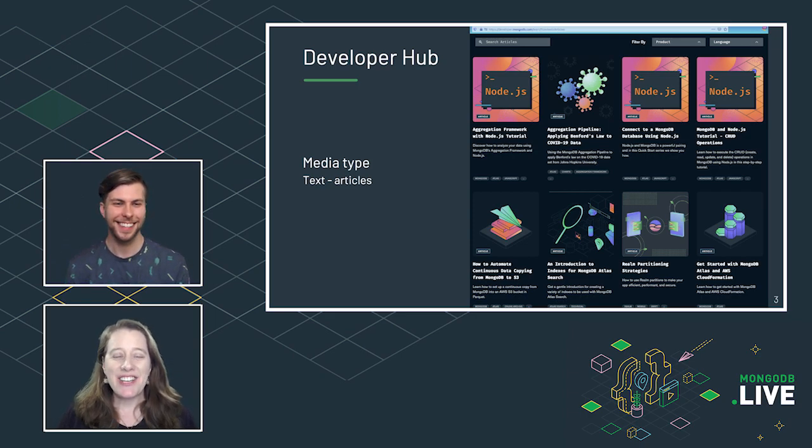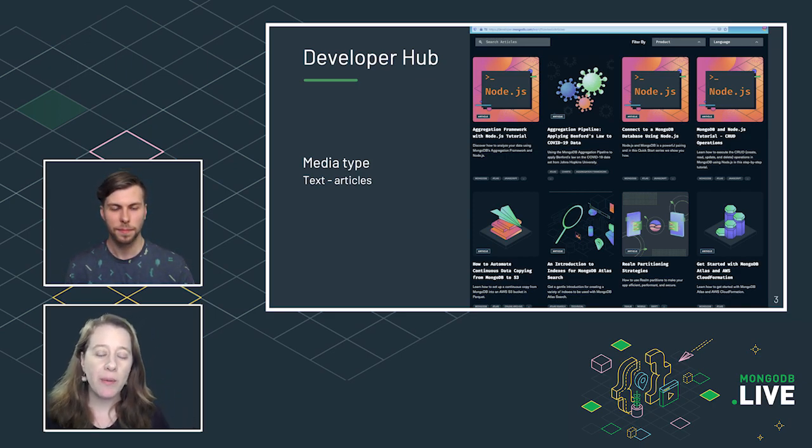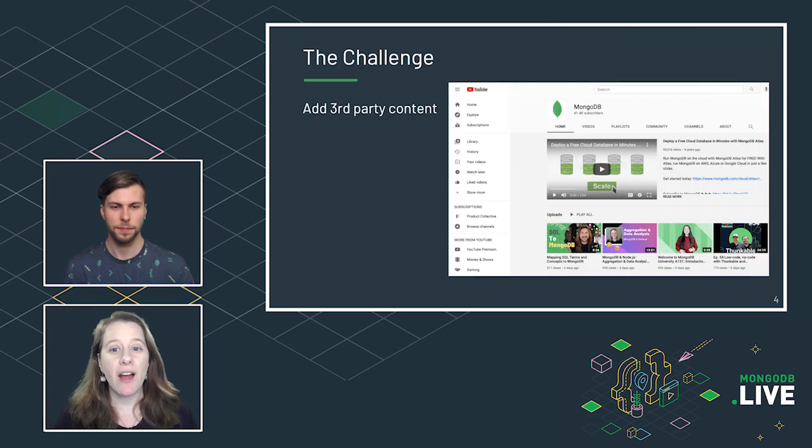First up on the planning agenda is talking about content types. The articles on Developer Hub are great. Our developer advocates are doing great work. They're writing up a storm, but they also have tutorials on YouTube. Can we add those YouTube videos onto our website among all the articles?